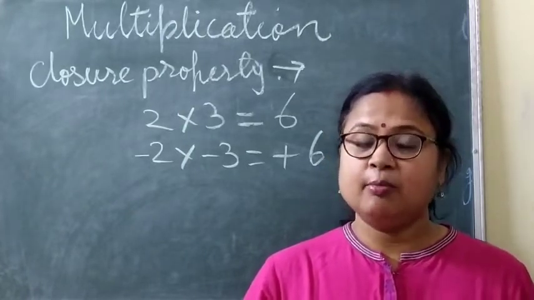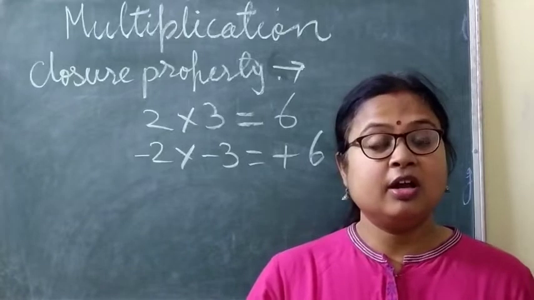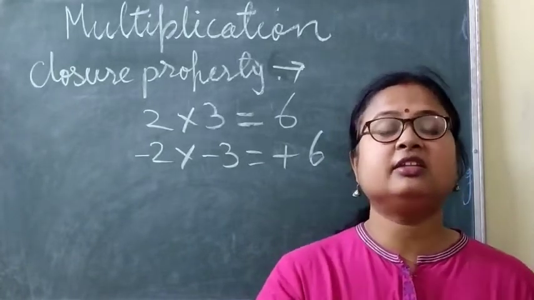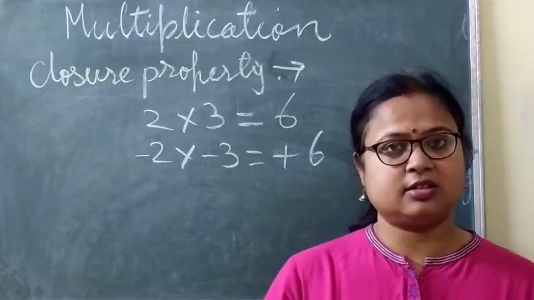we get a positive integer in the answer, always. But this is also very important. When two integers with different signs multiply together, we get a negative integer in the answer.